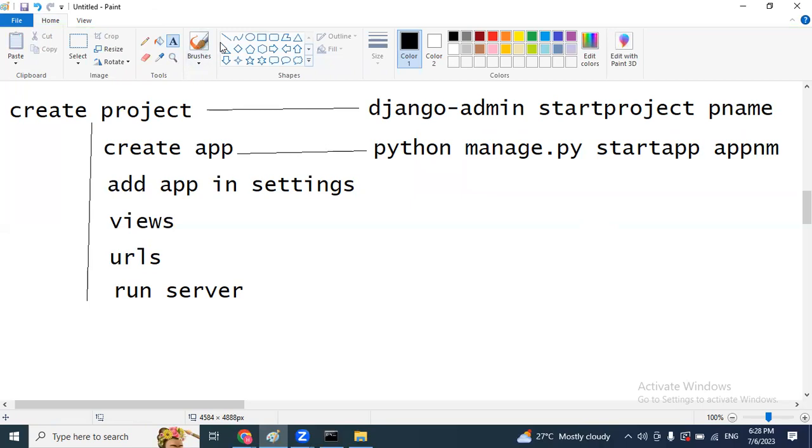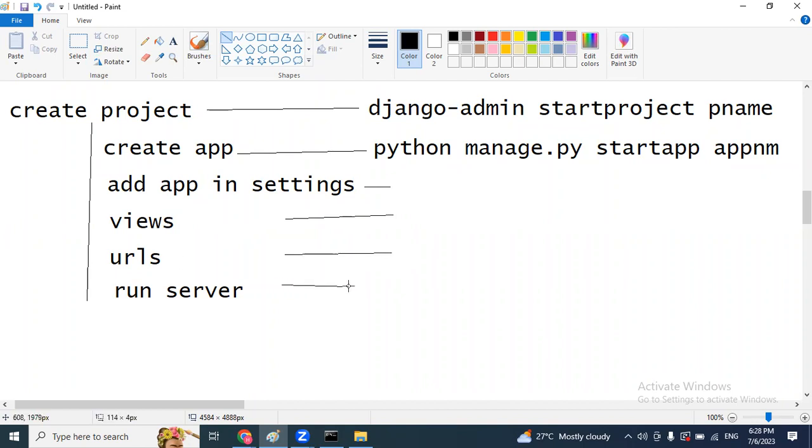And once application is done, just go to your settings file and add your application into settings. After that, go to views file. By using Python programming, we are going to write the logics. After that, go to URLs file, create URLs. They will give you one sample URL.